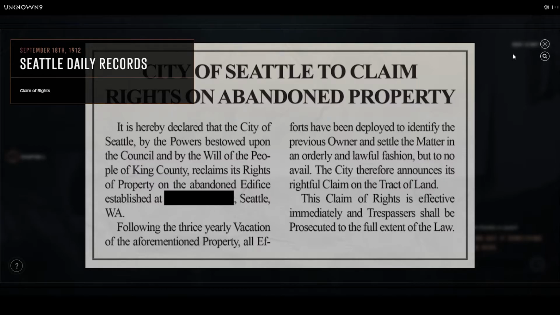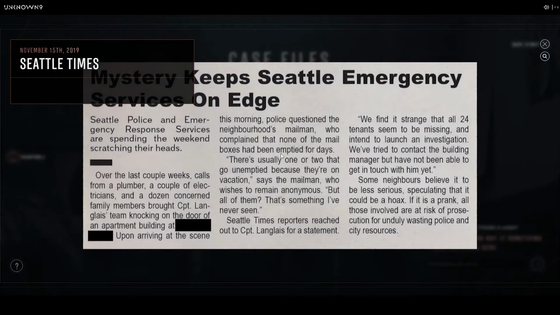Okay, fine. Alright, cool. So basically the city of Seattle has reclaimed the building. Wait, so it was abandoned in 1912 and it's been abandoned again in 2019.